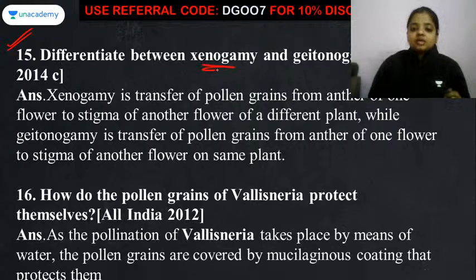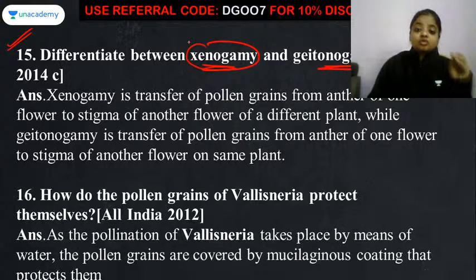Differentiate between xenogamy and geitonogamy. Xenogamy is actually the process of cross pollination, because इसके अंदर स्पीशीज भी अलग हो सकती है, या प्लांट तो दूसरा है ही है, ठीक है. Plant species is completely different. That's why it is an official example, it is official type of a cross pollination.